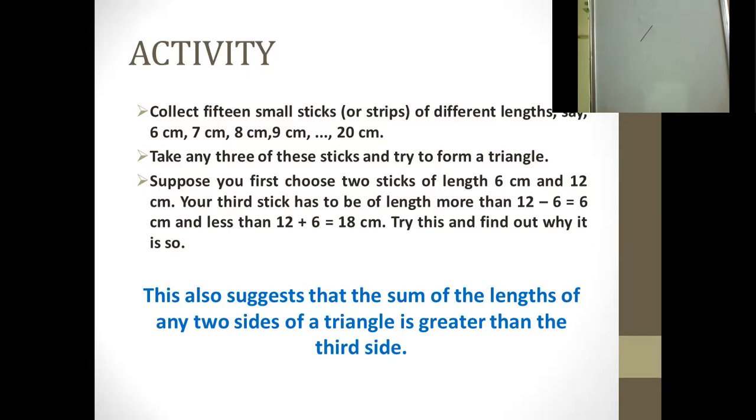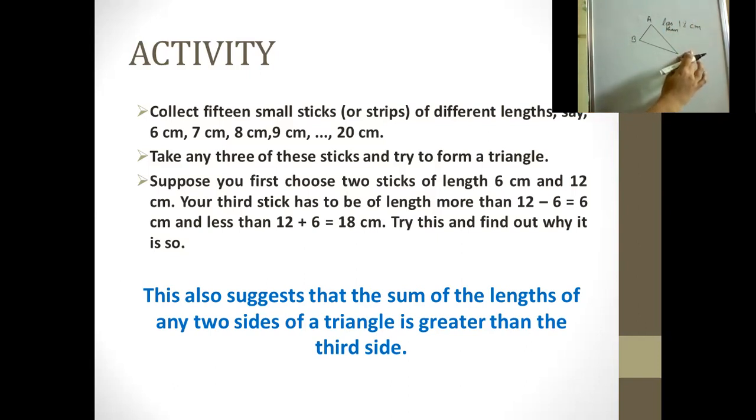Then take another line of 12 centimeter. Let me give the names A, B and C. First of all, they said that the third length should be less than 18 centimeter.